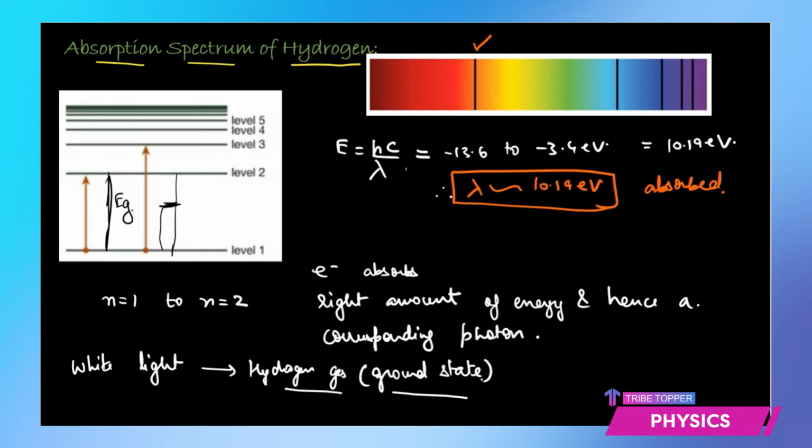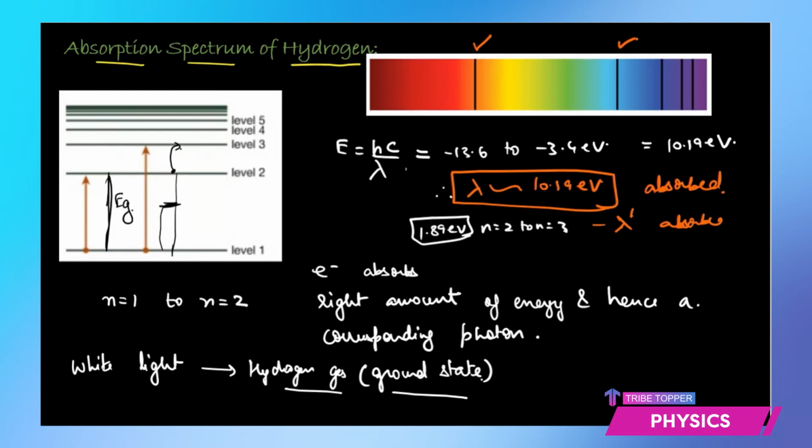Similarly, whichever number of electrons go on absorbing the energy. Now there might be some electrons present in the second state, and when they have to jump to level 3, they need to cover a gap of 1.89 electron volt. So when they cover a gap of 1.89 electron volt to go from n equal to 2 to n equal to 3, that will correspond to some other wavelength, right? So that will be absorbed. Again, you are going to get a dark line there.